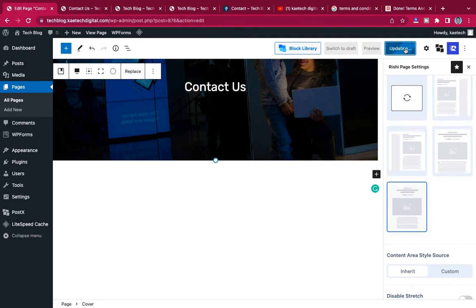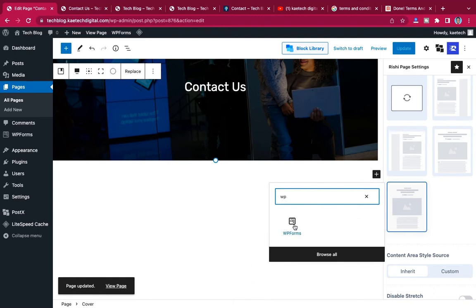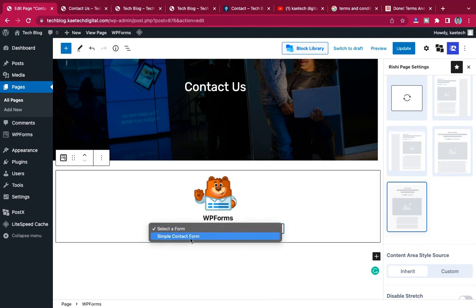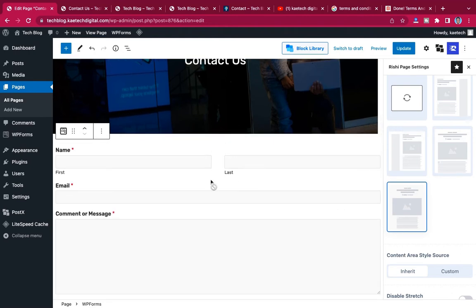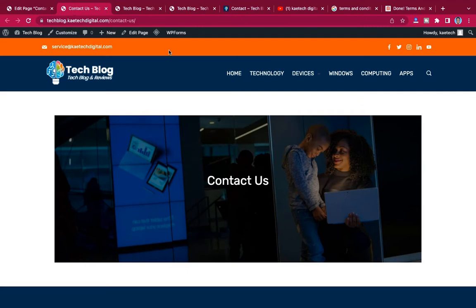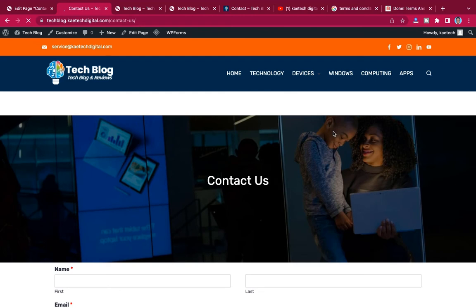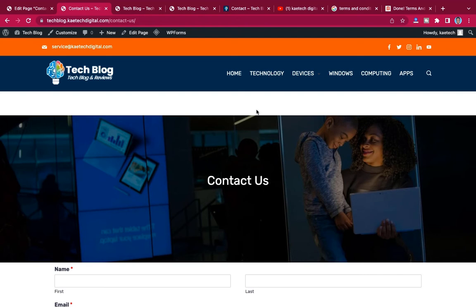And then I'm going to search for the forms, WP forms. So I'm going to use this one, and then I'll select the form that I created, this one. Yeah, very good. This is exactly the one that I created, and then I'll update it. Now let me click here and then refresh the page and see if what I wanted happened. Yeah, this is exactly what I wanted, but there is a space over here, so we have to remove that space.